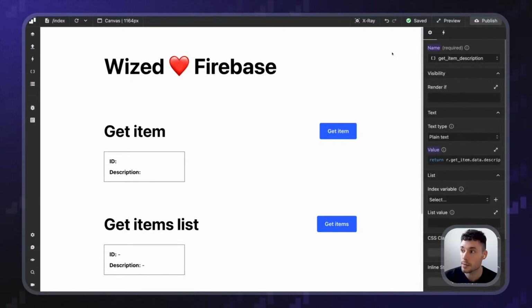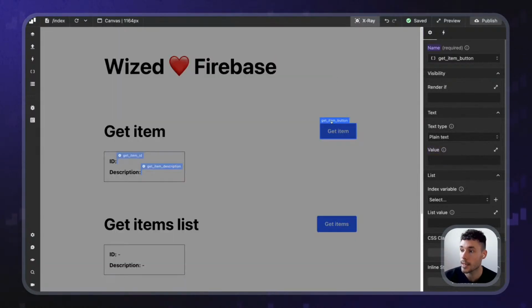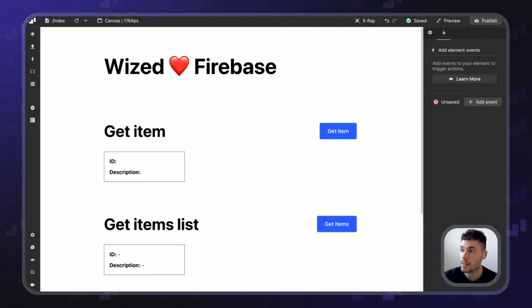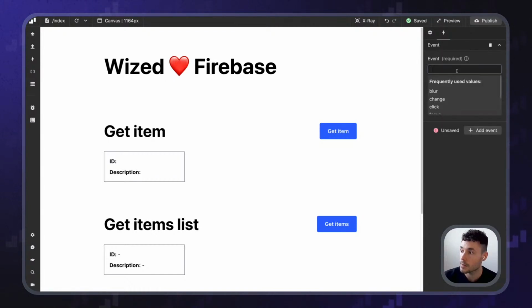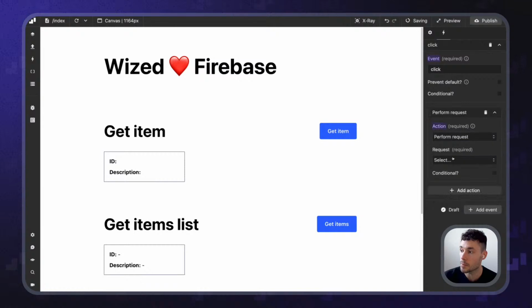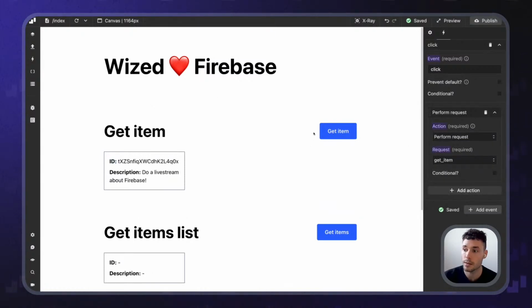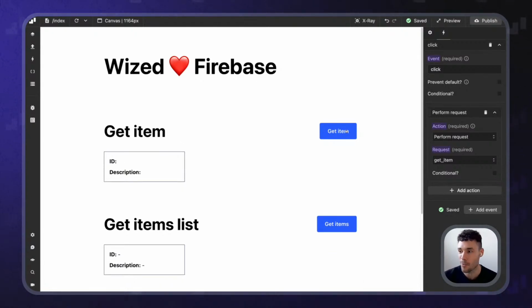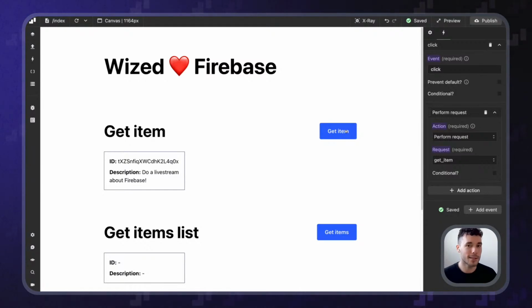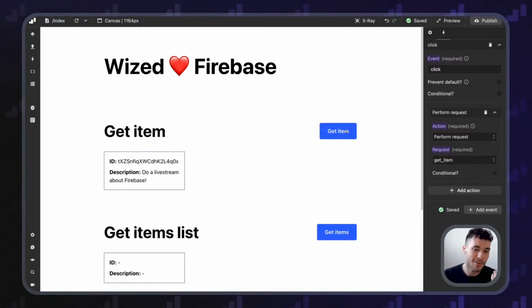Let's go back to Wized and set it up so when we click on this item, we perform the request. So X-ray, get item button, and in here, I want to set an event that on click will do an action, and the action will be perform the request of getting the item like that. So when I do this, look at that. Yay, we've got the item from Firebase. Cool.